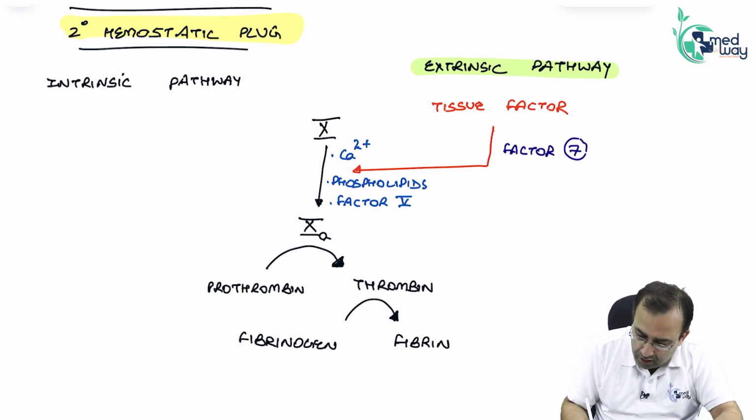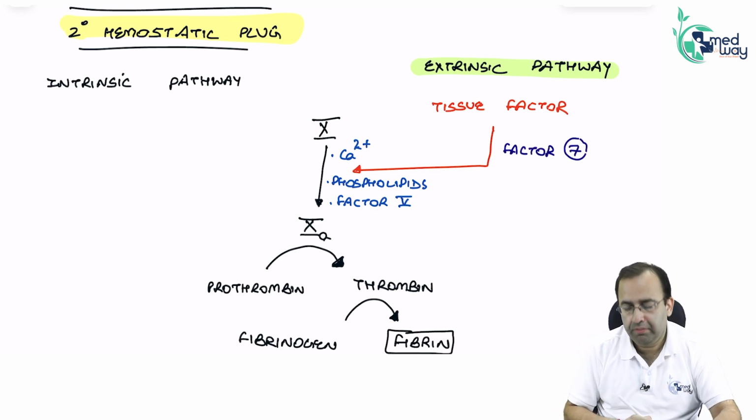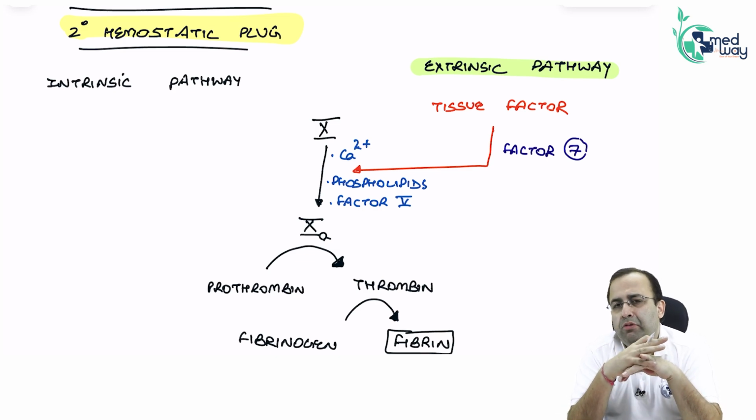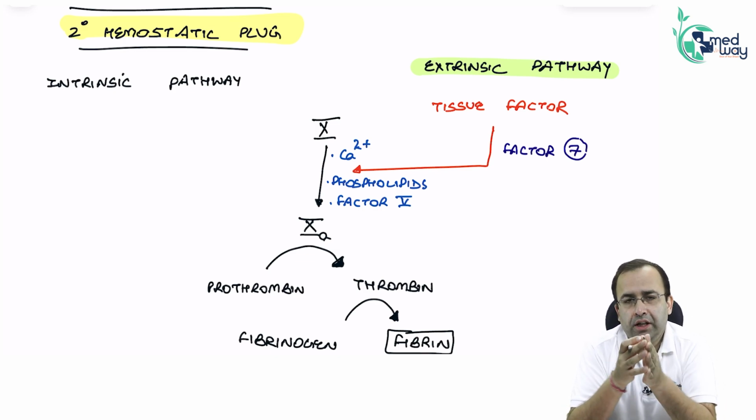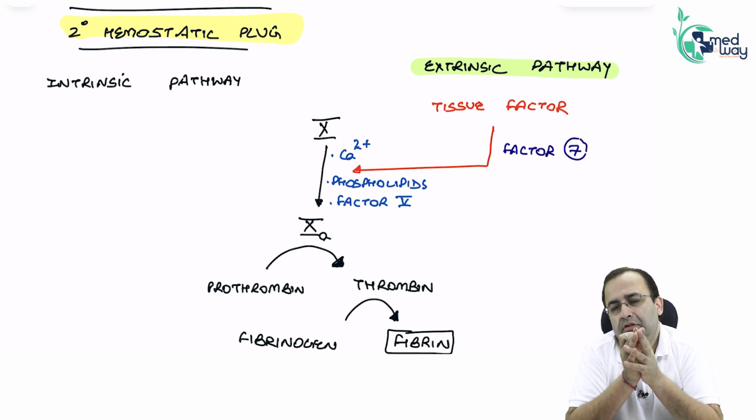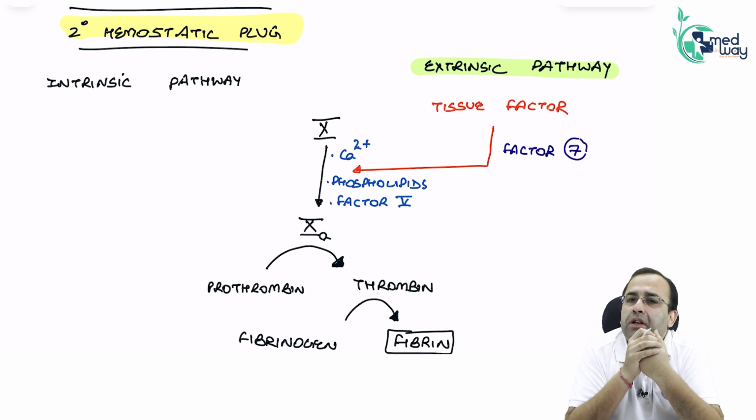What is the end product? Formation of fibrin clot. This is the end product. The body wants the bleeding to stop. It needs to form a fibrin clot. That is the end product. In the end, fibrin has to be formed.